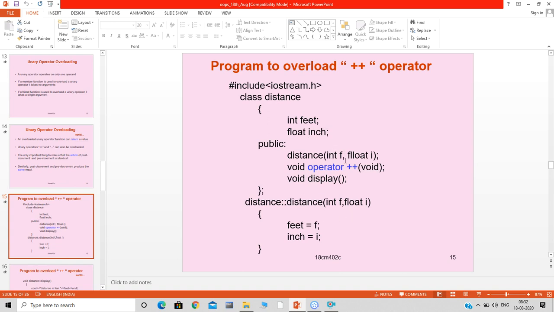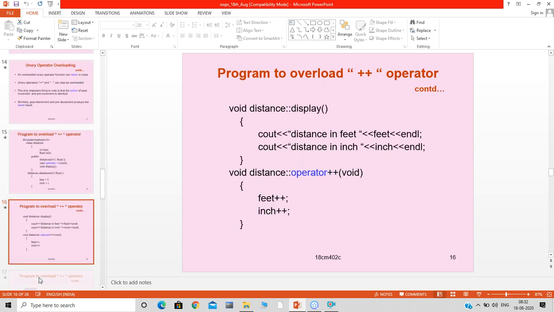I am defining the constructor, operator function and member function outside the class. As this is the constructor, it does not have any return type. So we write the class name, scope resolution, the constructor name, followed by the arguments, and assign the parameters to feet and inch.